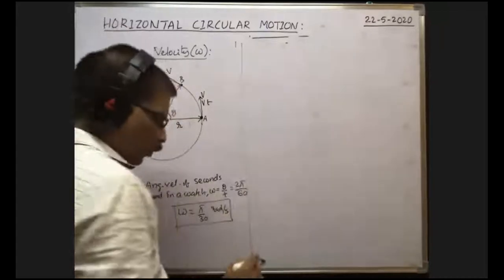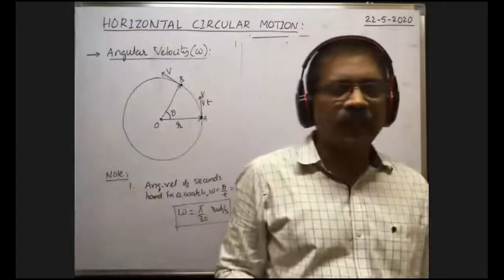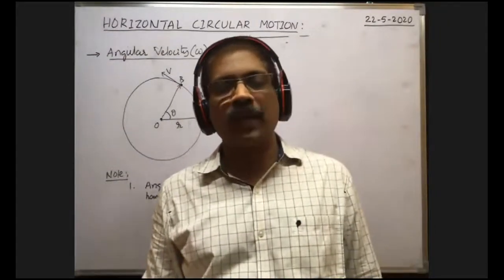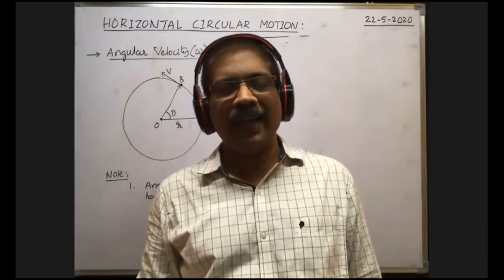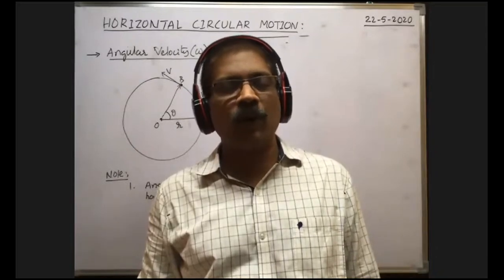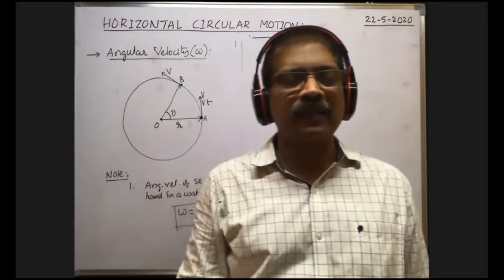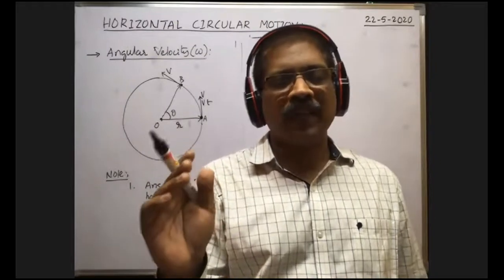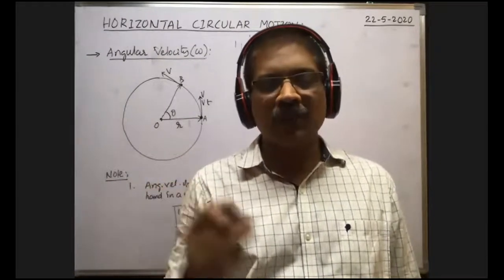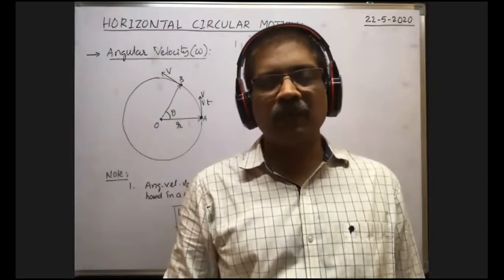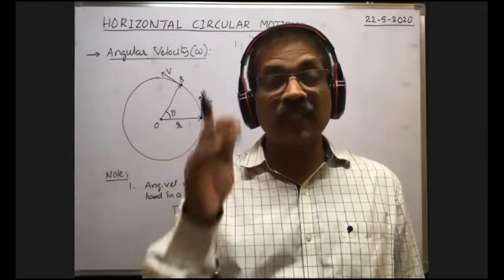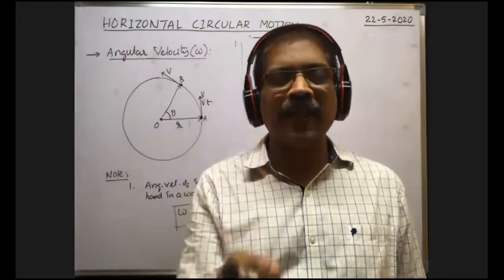Similarly, what is the angular velocity of rotation of the earth about its polar axis? About the polar axis, the time taken by the earth to complete one rotation about its own axis is how much?